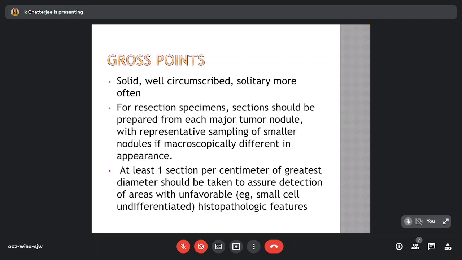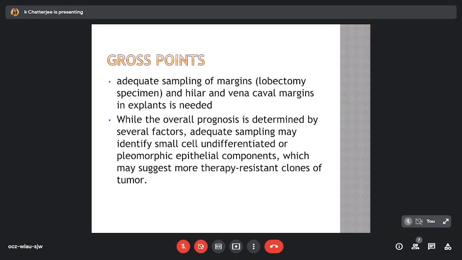For resection specimens, sections should be prepared from each major tumor nodule, with representative sampling of smaller nodules if macroscopically different in appearance. At least one section per centimeter of greatest diameter should be taken to assure detection of areas with unfavorable histopathologic features, for example, small cell undifferentiated or rhabdoid areas.